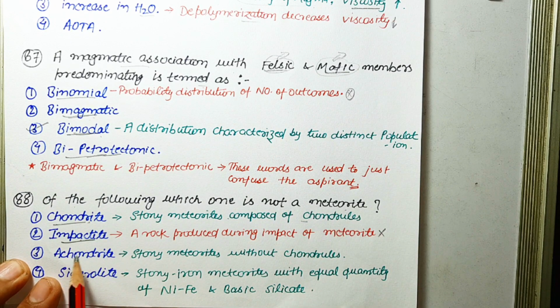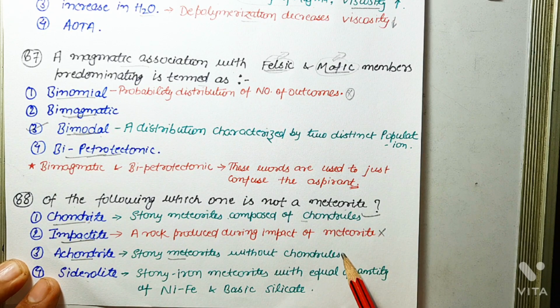So okay, this is a meteorite. Achondrites are also stony meteorites, and these are without chondrules. Okay, the difference between chondrite and achondrite is, both are stony meteorites, but chondrites are composed of chondrules and achondrites are without chondrules.